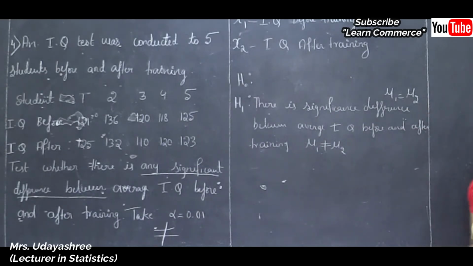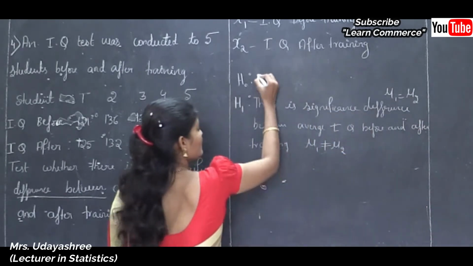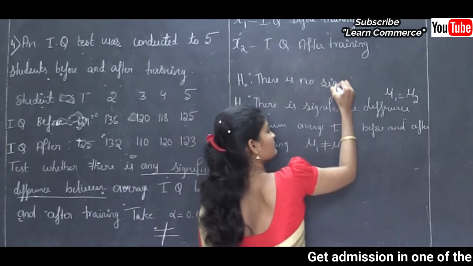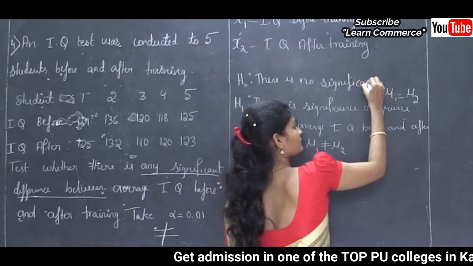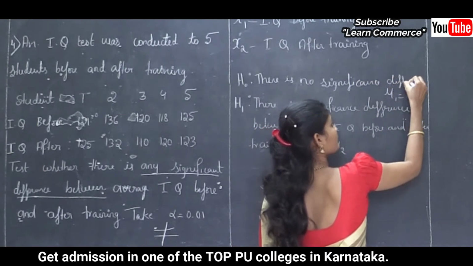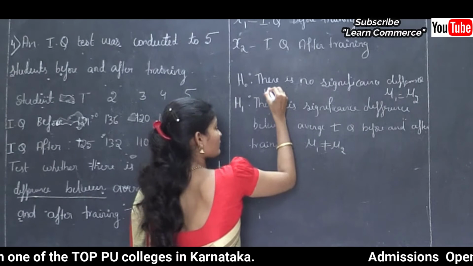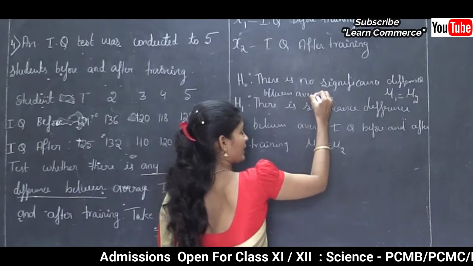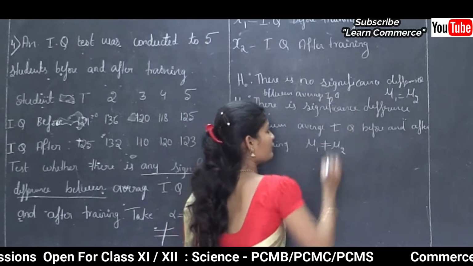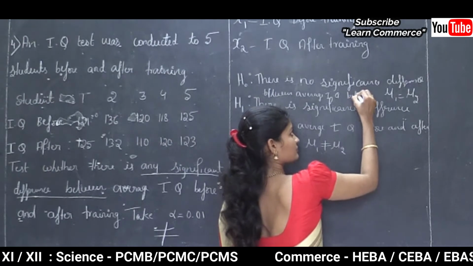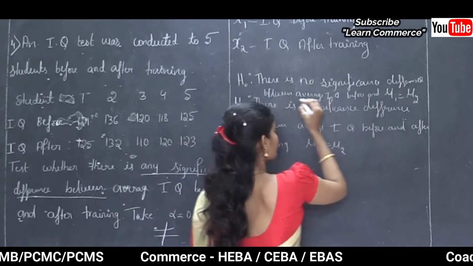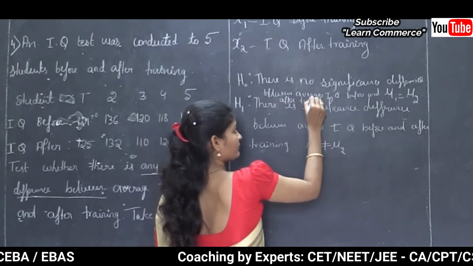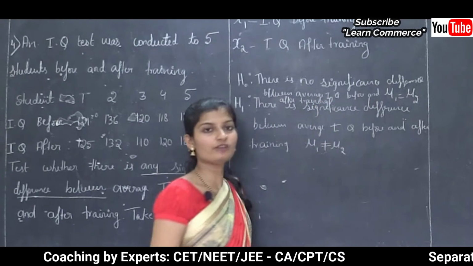So H0 is there is no significant difference between average IQ before and after training, that is mu1 is equal to mu2.